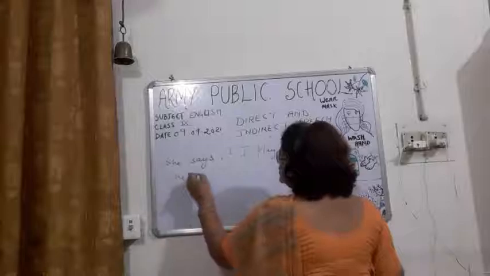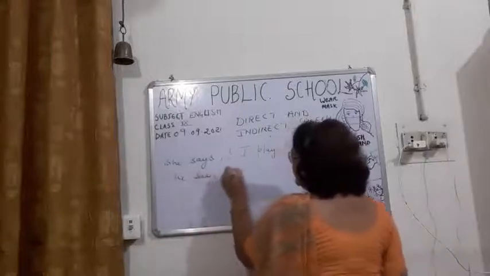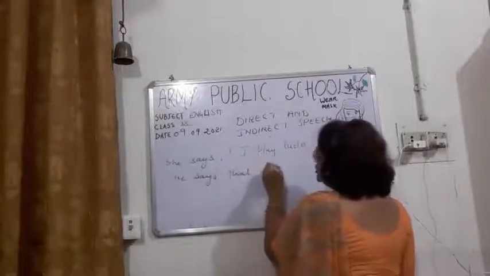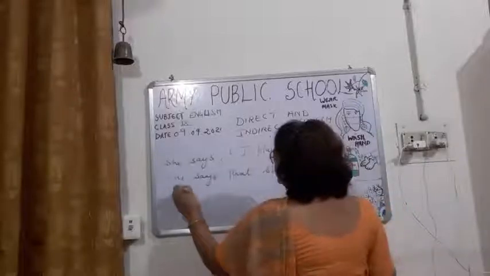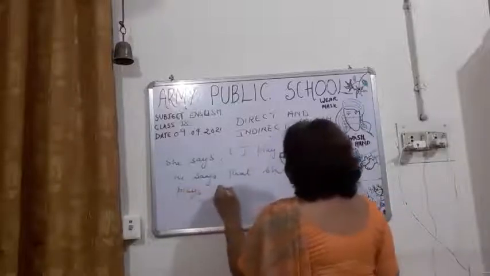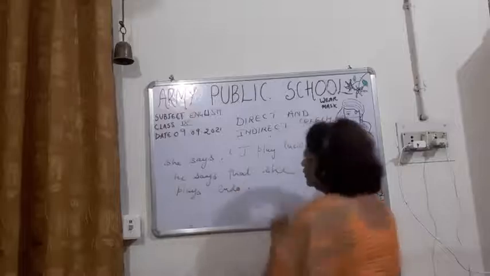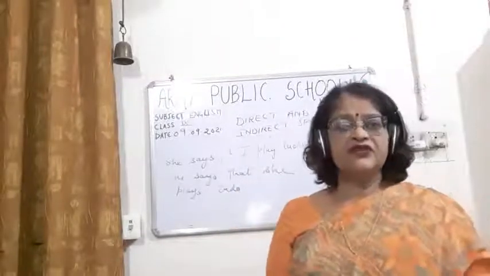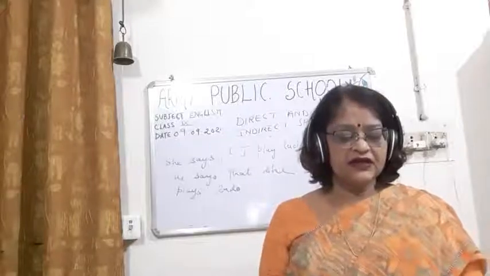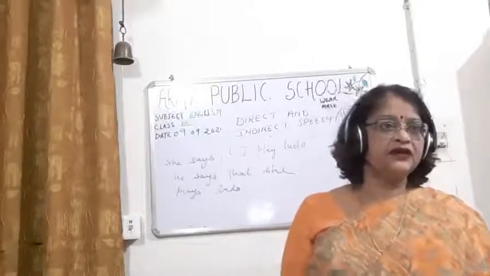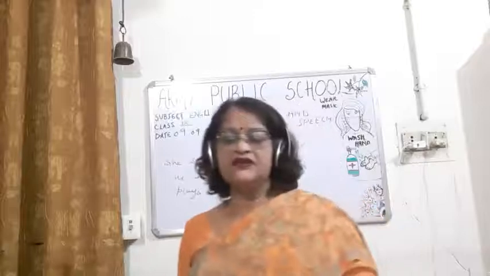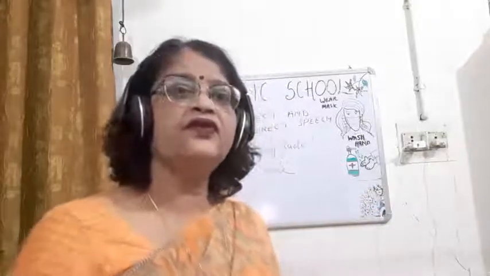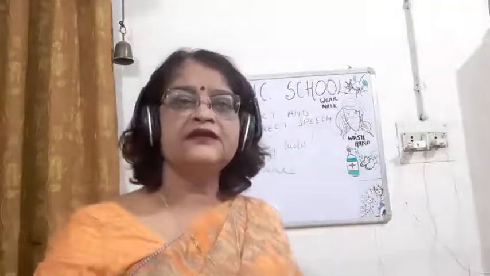She says that she plays Ludo. Remove the inverted commas. I will be changing according to the subject. What is the subject here? She. Okay. So this you have to see here. I is changing according to she. She is the subject here.